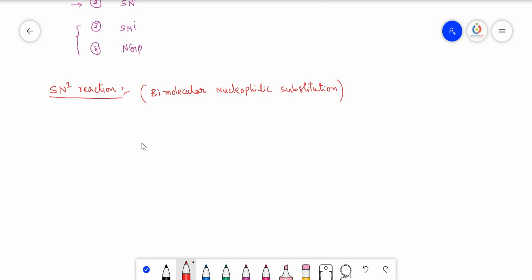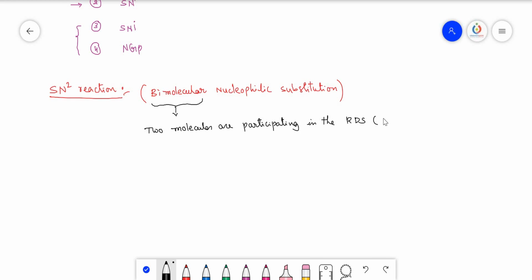So these are called bimolecular nucleophilic substitution reactions. What does it mean by bimolecular? Two molecules are participating in the rate determining step, RDS.